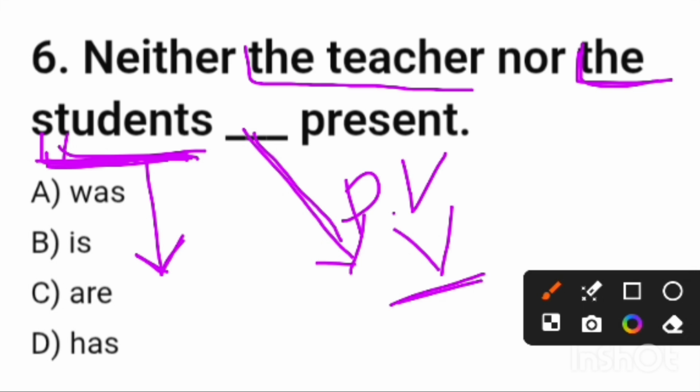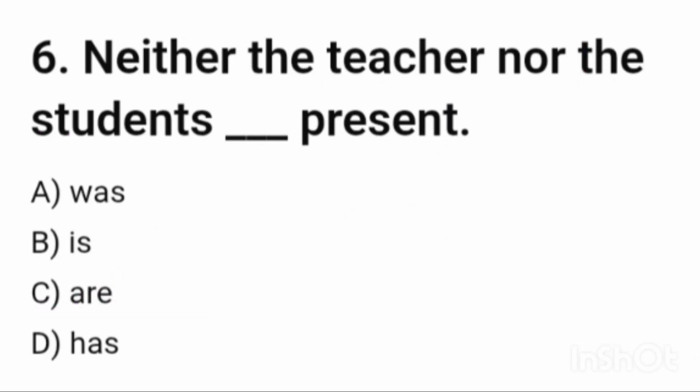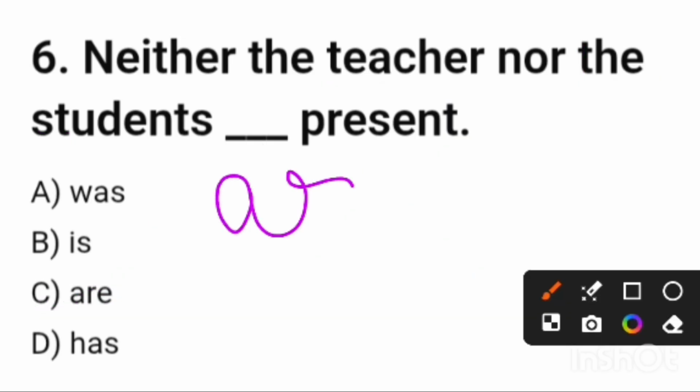Here was, is, are, has, all these are singular except this C. It is plural. So we have to write down "are" here. The answer is "are." That means neither the teacher nor the students are present. Friends, I think you can understand. Obviously, there will be other questions where we have to choose differently. Friends, here the answer is "are."